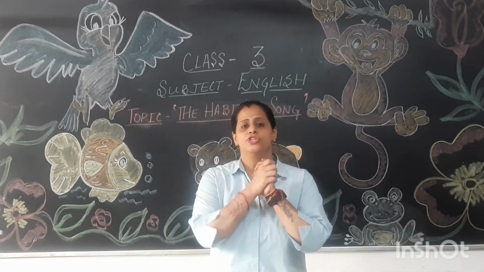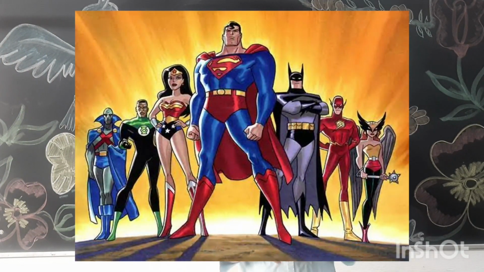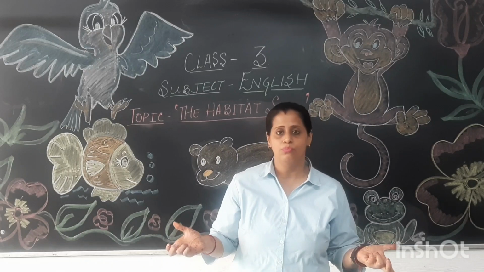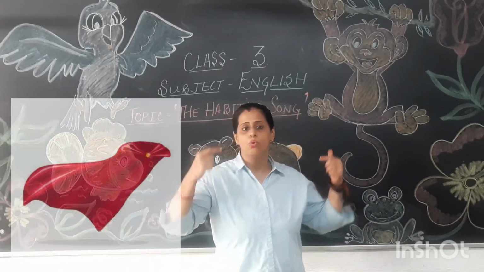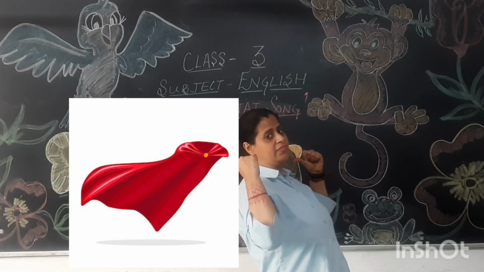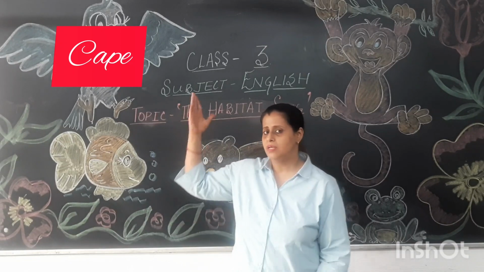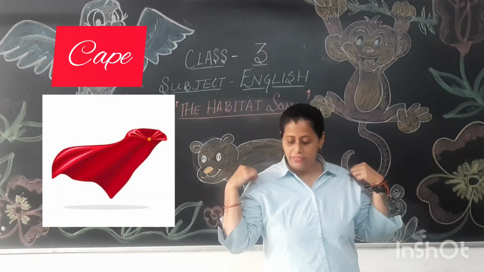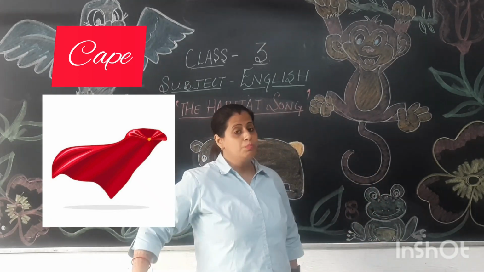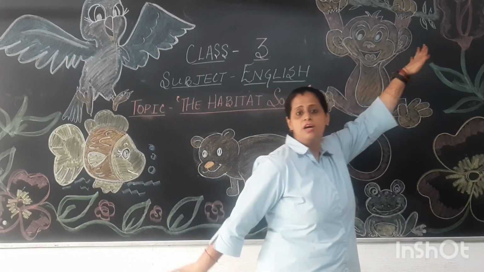So now here, children, who likes to watch superhero movies? Yes, I'm sure every one of you who likes to watch superhero movies knows that there are a lot of superheroes who wear a cape behind them. Now children, do you know what is a cape? Well children, cape is a kind of cloth which a superhero wears. You've seen Superman. Have you seen a Superman who loves to fly?